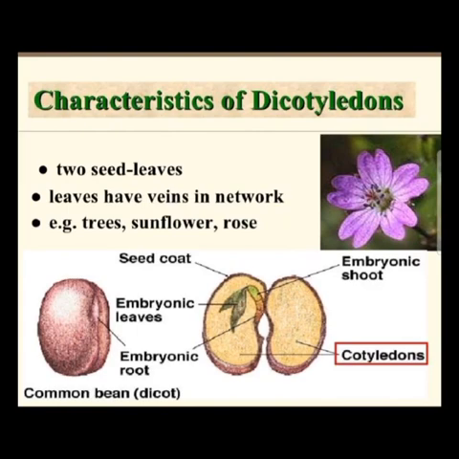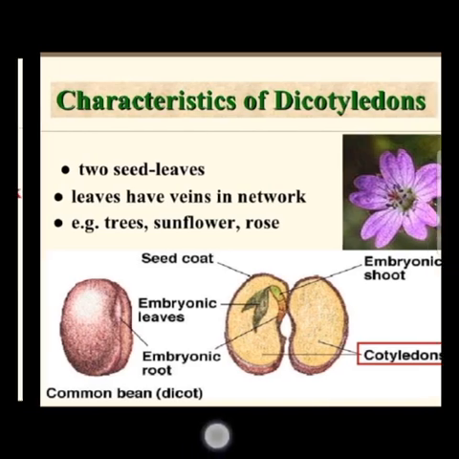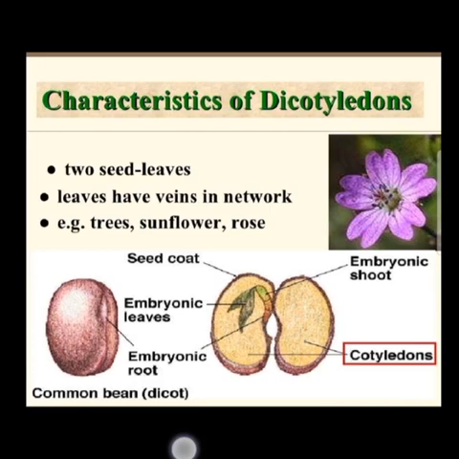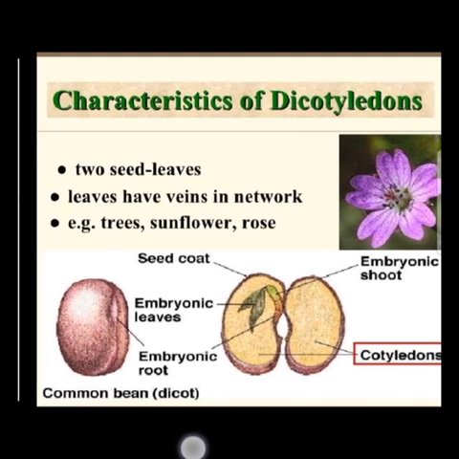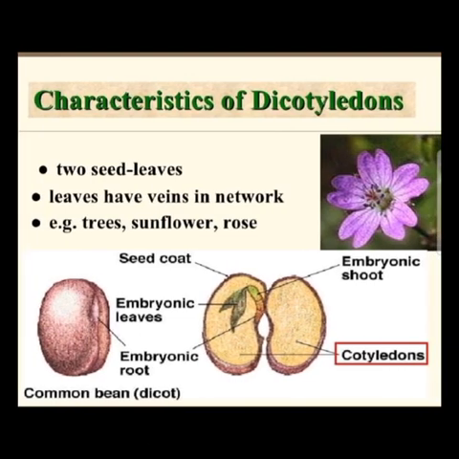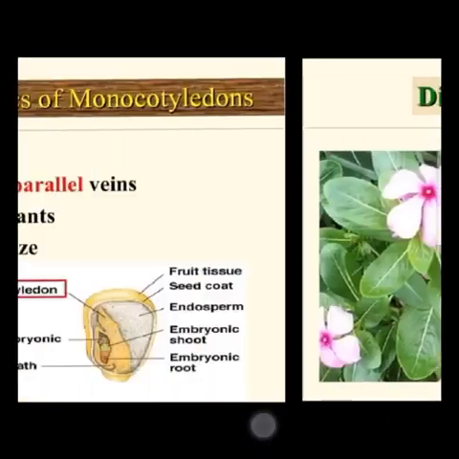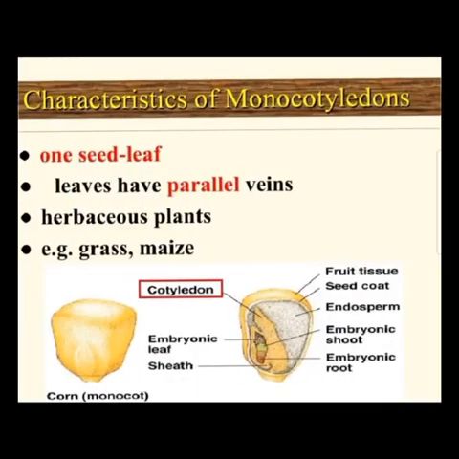Other differences: monocots have fibrous roots, and dicots have well developed primary roots. Stems of monocots are hollow, for example bamboo stems are hollow inside, sometimes also banana stems, and disc-like, for example onion stems.